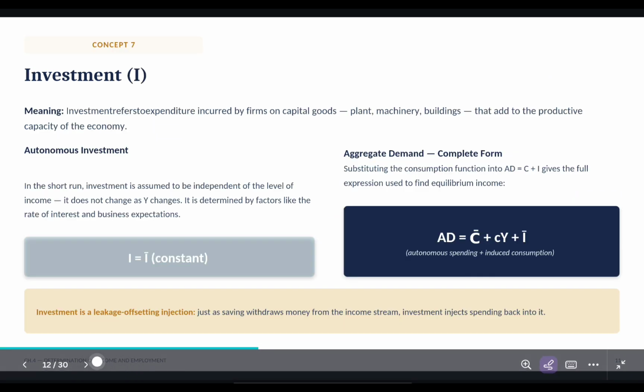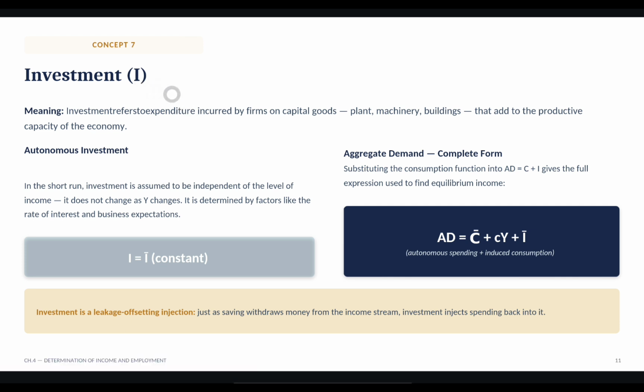Now next topic is investment. See students, what is investment? Investment refers to expenditure incurred by firms on capital goods like plant, machinery, buildings that add to productive capacity of economy. I am saying that investment is that expenditure which firm does to increase capacity of the economy, like plant, machinery or buildings. Got it?